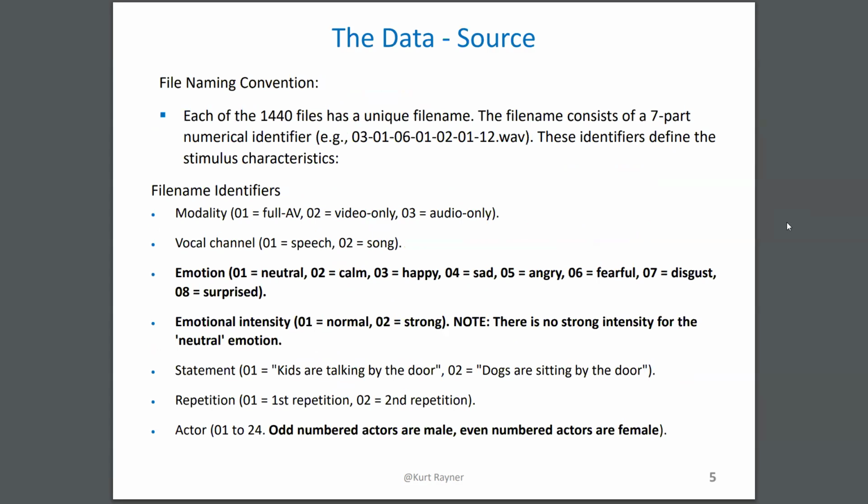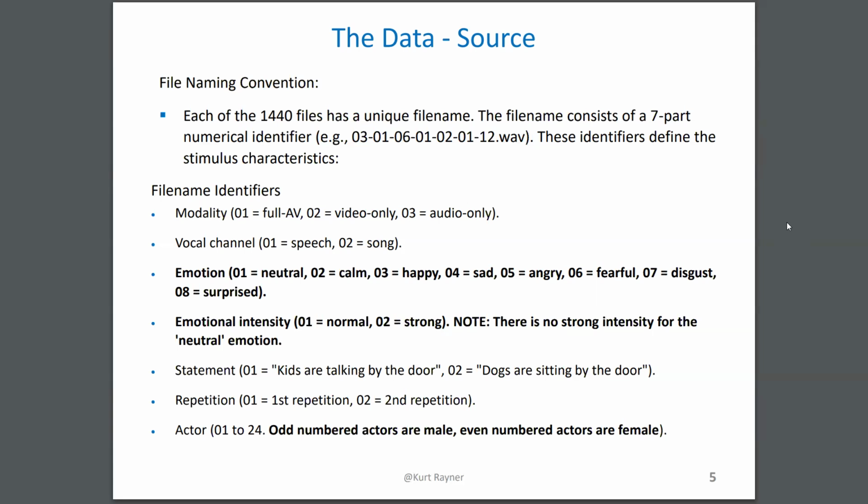As I said, the files are categorized. The name of the file actually gives all the information. Some of it's more audio and channel oriented, but the emotion is the third number you see in the file name. And then there's an intensity value that we're not using really in this project. The statement itself is in the file, and then the repetition of that statement.